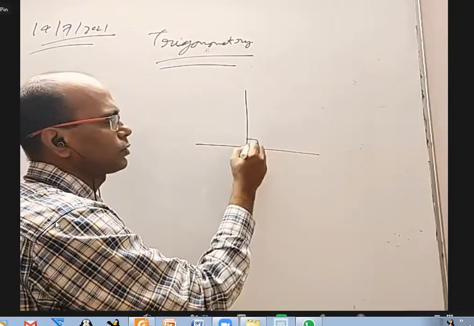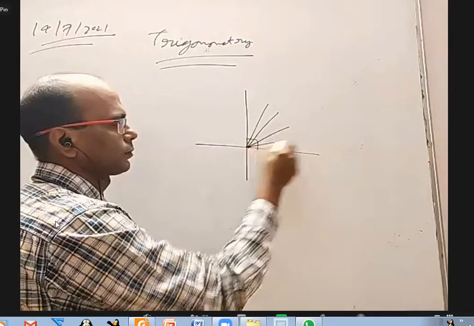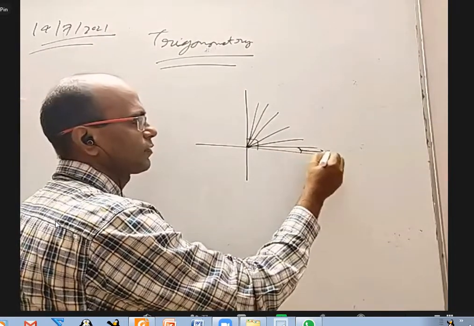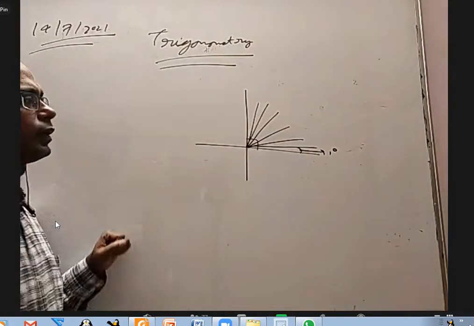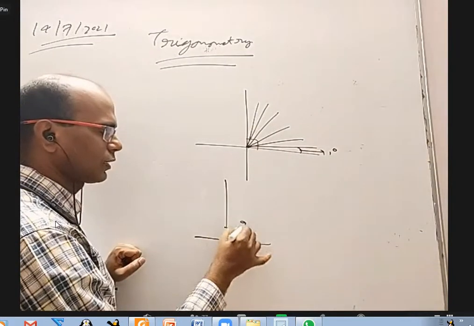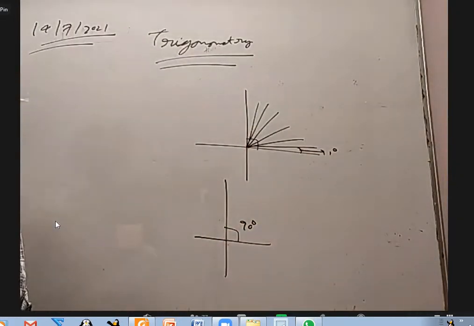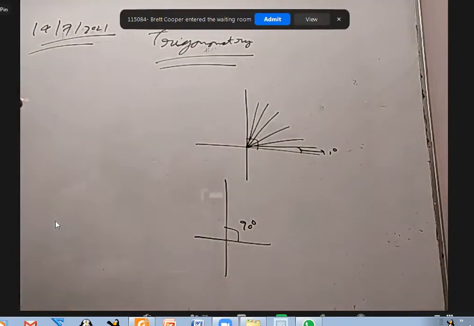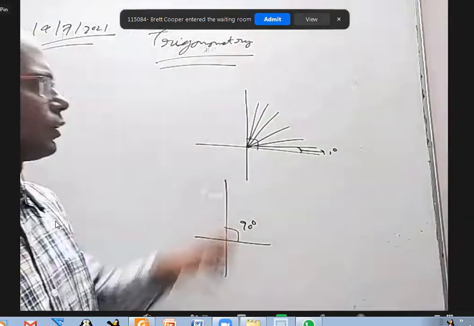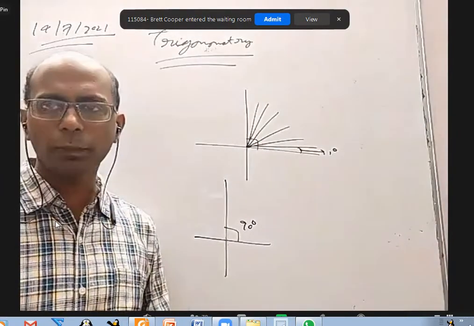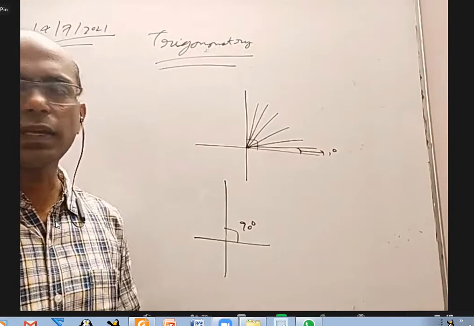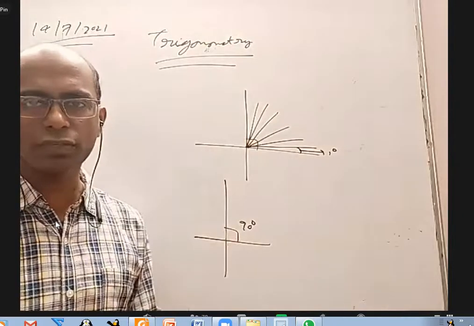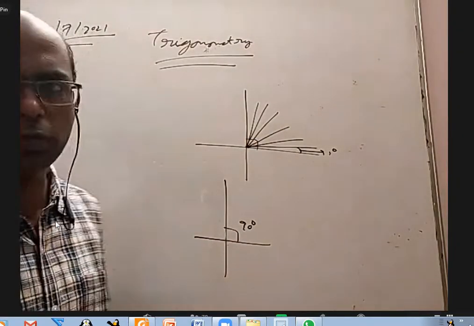Divide this angle into 90 equal parts. Then each one of them is defined as 1 degree. That's how this angle we call a right angle is 90 degrees. Of course, perpendicular lines can be defined some other way also, not a problem. But what is 1 degree: you take a right angle, that is the angle between 2 perpendicular lines, and then divide it into 90 equal parts. Then each one of them is called 1 degree. That is the definition of 1 degree. You don't have to write, just listen. We're not going to talk about all this in detail.